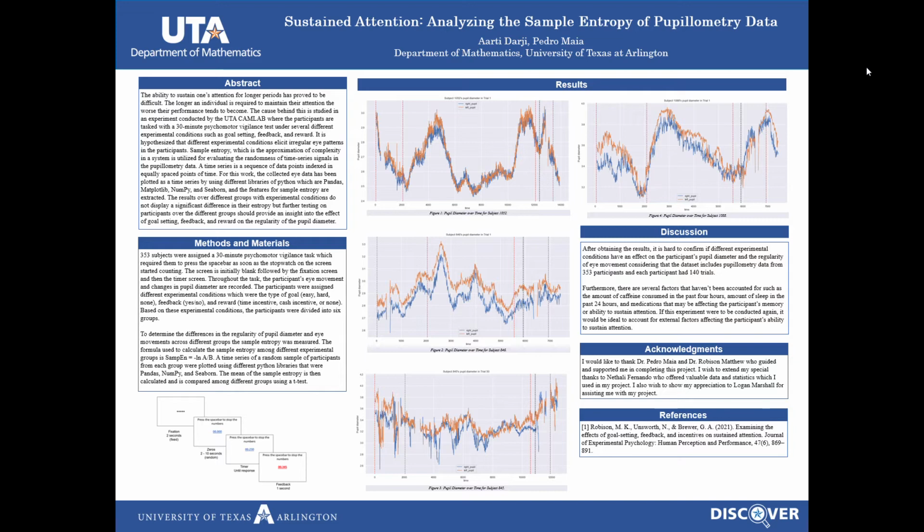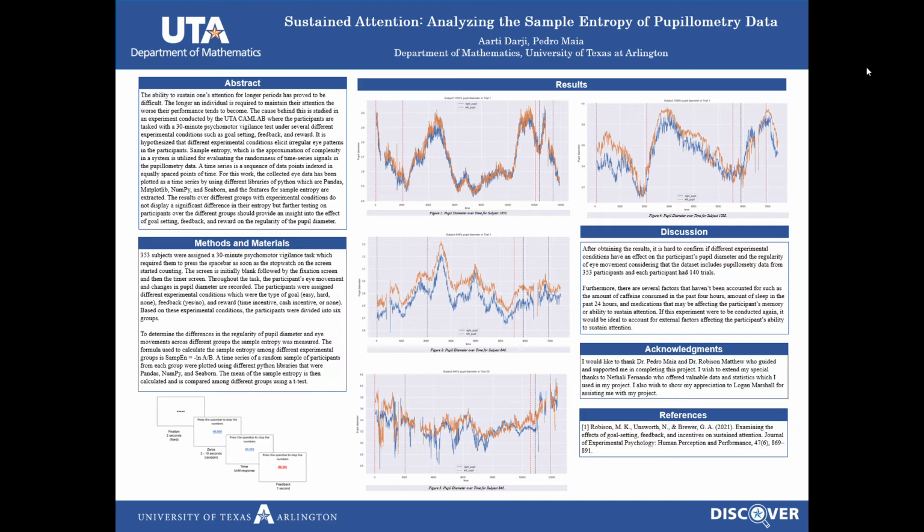In a study conducted by Dr. Robinson, participants are placed in a dark room and are required to complete a psychomotor vigilance task. The task requires the participants to stare at a blank screen, which is then replaced by a fixation screen with a cross, and then by a timer screen. Participants press the space bar as soon as they can once the stopwatch on the screen starts counting. The screen freezes for a second and in some cases shows a feedback screen and then it resets.